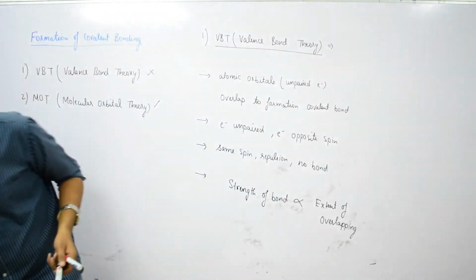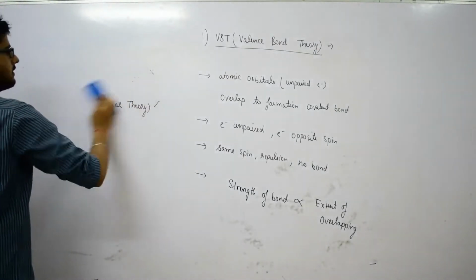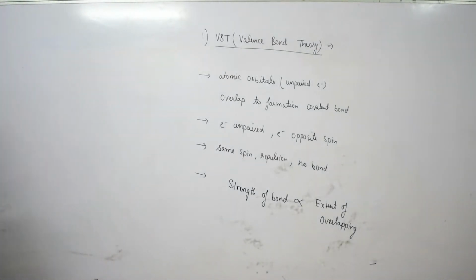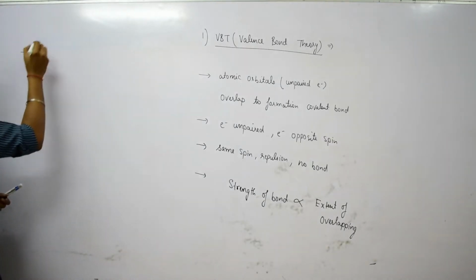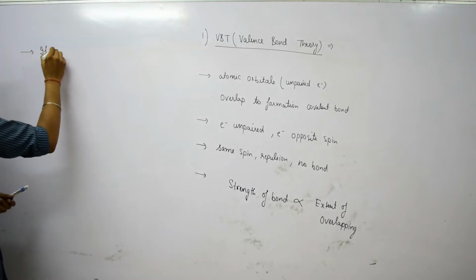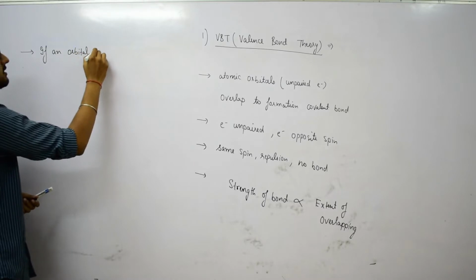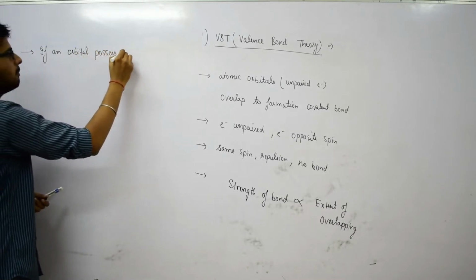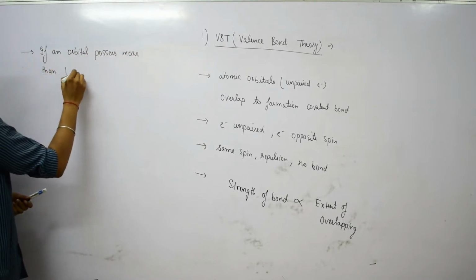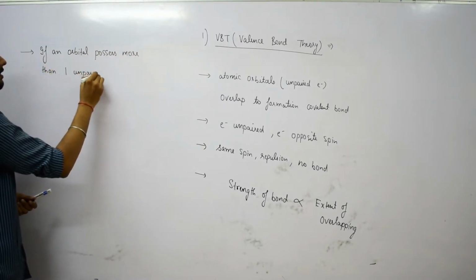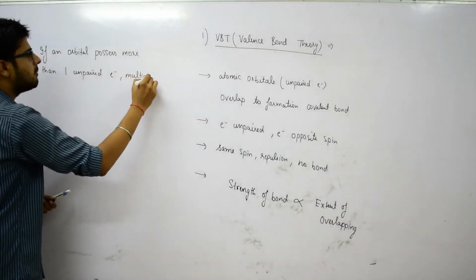Now let us see some more features of valence bond theory. The next point says, if an orbital possesses more than one unpaired electron, then multiple bonds may be formed.